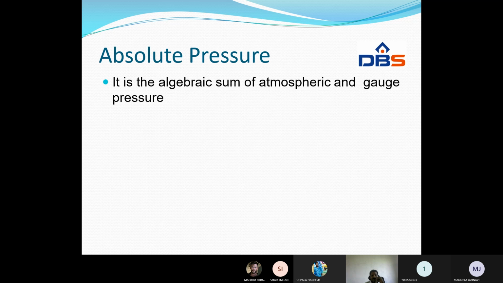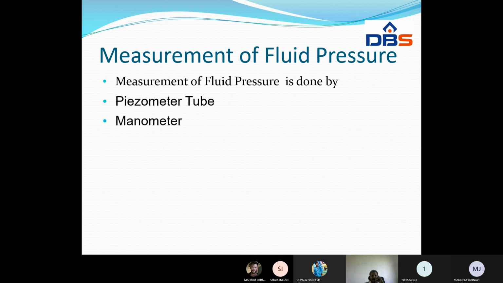Next, absolute pressure is the algebraic sum of atmospheric and gauge pressure. And one more thing, what is meant by vacuum pressure? Vacuum pressure is the pressure measured below the atmospheric pressure.